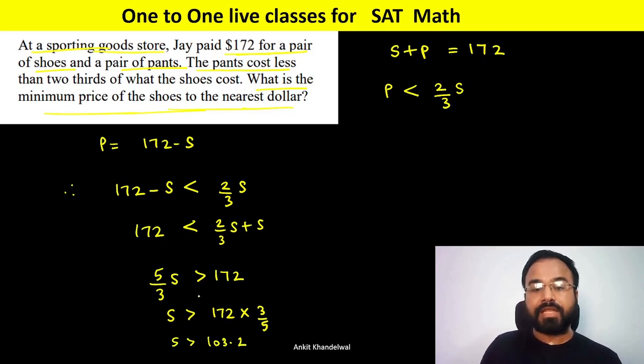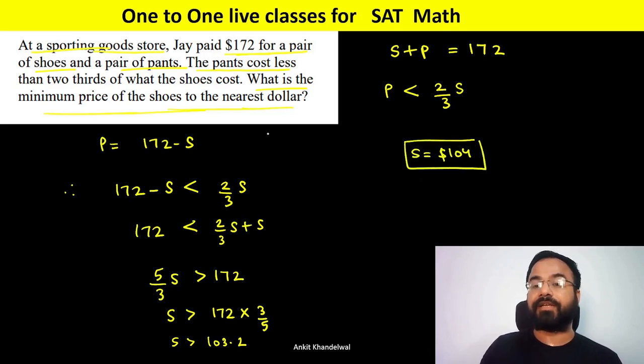Now what does that mean? It is asking for the minimum price of the shoes to the nearest dollar. Since s is greater than 103.2 and it is money, the minimum he has to pay is 104. They will not round off the usual way. So the total money we will be paying is $104. In terms of money it will be rounded to 104. So the minimum money he has to pay for the shoes is $104.